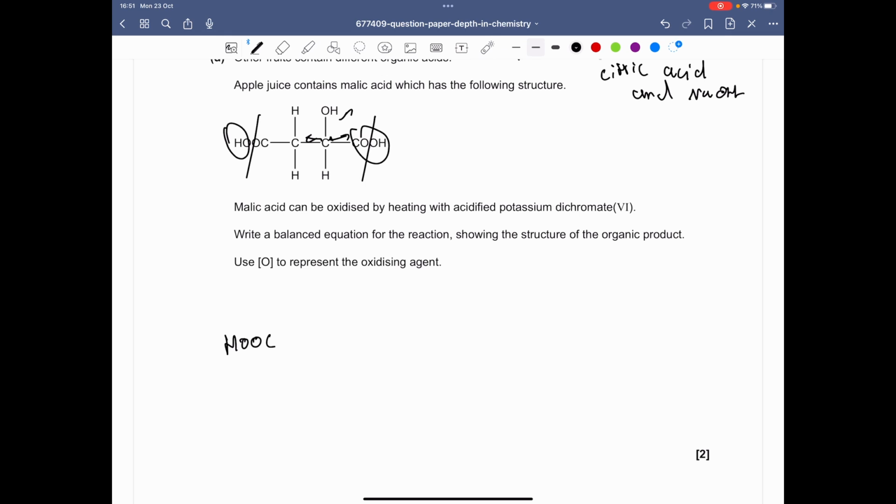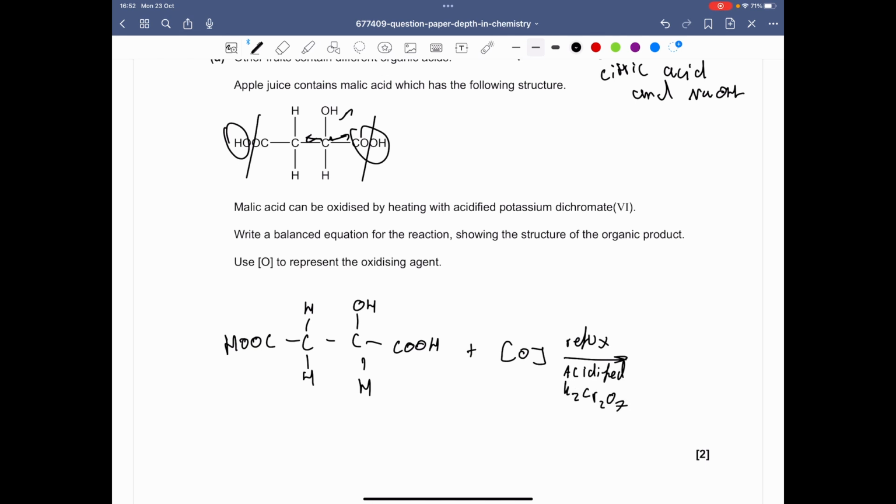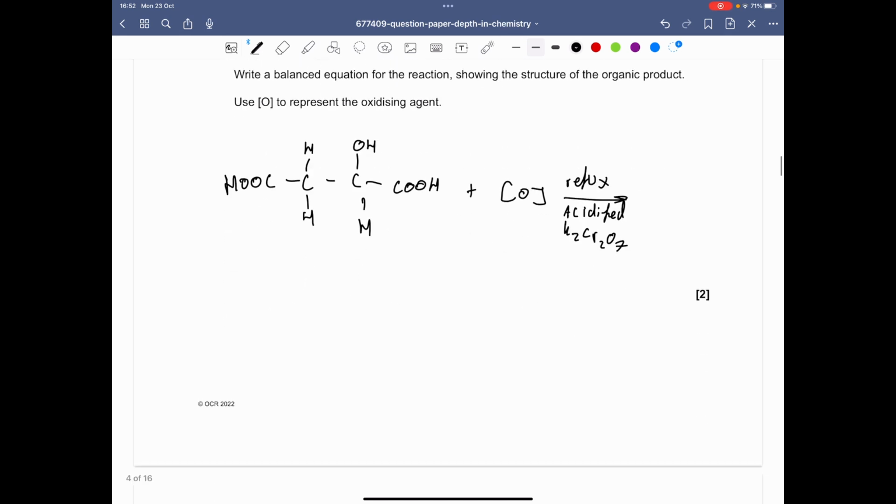So HOOC, CH2, CHOH, CH, COH. We oxidize that under reflux with acidified K2Cr2O7, and that should give us the ketone now, so HOOC, CH.